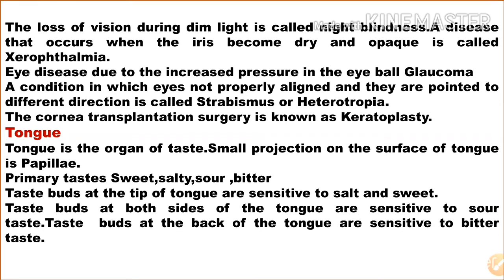Taste buds at the tip of the tongue are sensitive to salt and sweet, both sides of the tongue are sensitive to sour taste, and the back of the tongue is sensitive to bitter taste.